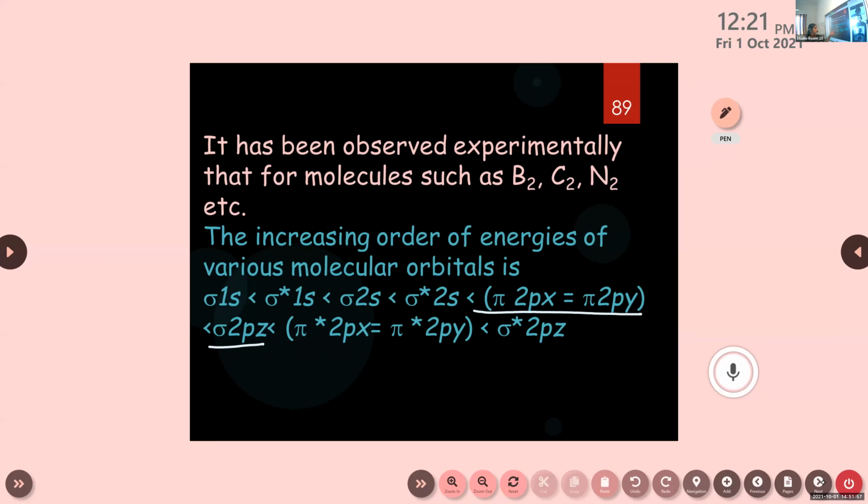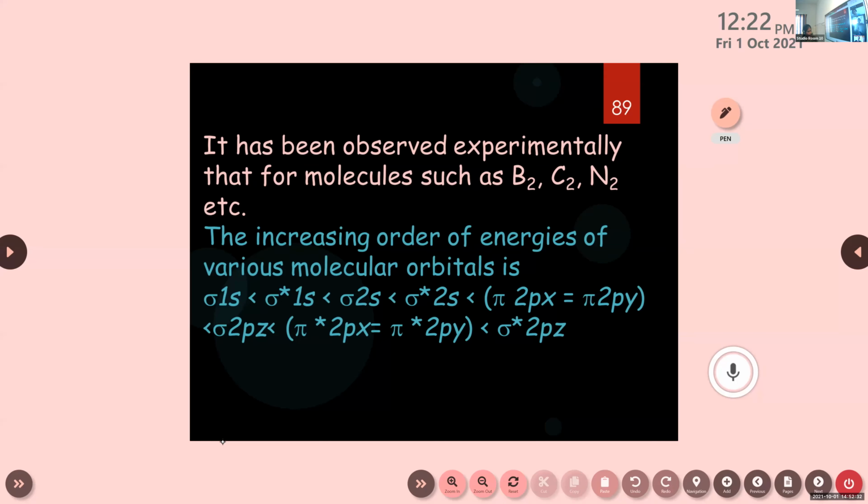And you have to remember, when you see this equal sign, after filling one electron in each orbital, the second electron is then filled in each orbital. That means after filling one electron in pi 2px and pi 2py, the next electron will be added here. 1 plus 1 plus 1. That will be more clear when we practice certain examples. So is this clear about the two types of order, children?